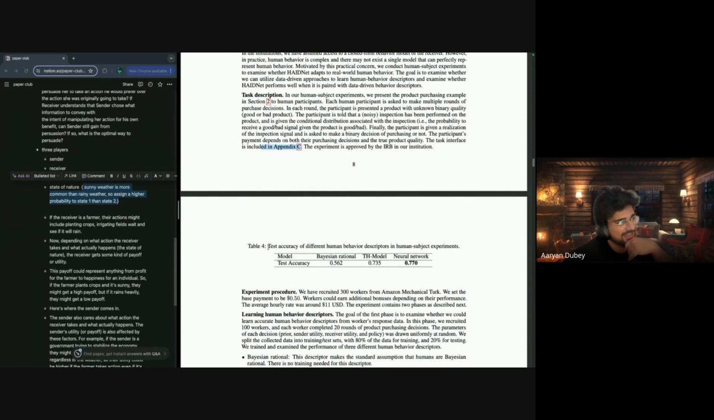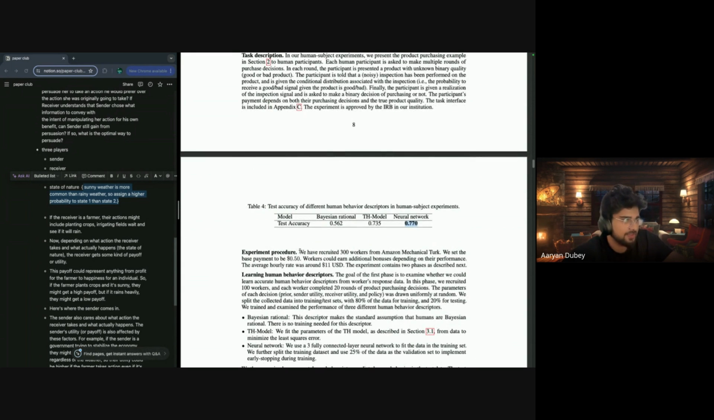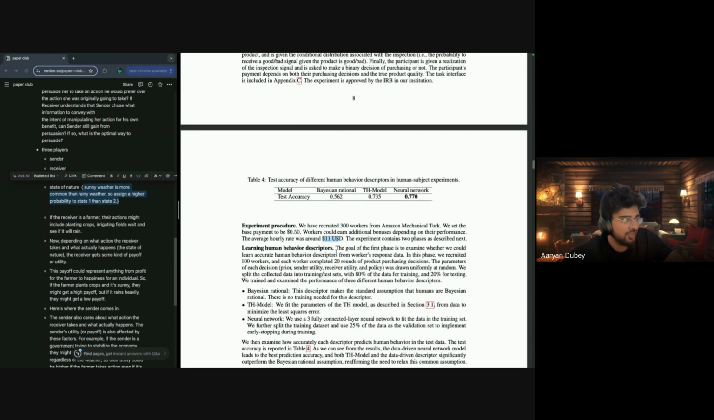Spoiler alert: test accuracy of different human behavior descriptors in the human subject experiment. So they did that experiment, right? They used three descriptors: Bayesian rational, TH model, and neural network. You can see the accuracy: 56%, 73%, and neural network 77%. For the experiment procedure, we recruited 300 workers from Amazon Mechanical Turk. We set the base payment at $0.50, and they can earn additional bonuses. The average hourly rate was $11.60. Simple things, right?